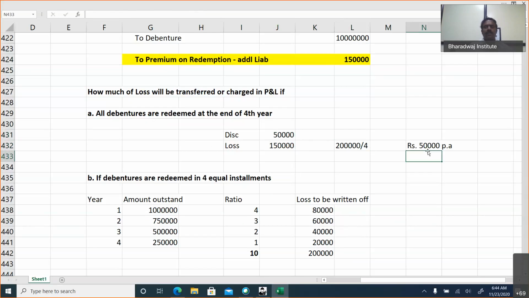If it is redeemed at once, the amount is equal each year. If it is redeemed in installments, work out the ratio of debentures outstanding. Then in that proportion, the discount will be written off. The discount and the loss on issue will be written off in the P&L account. Okay, this is one of the most important questions from the examination point of view.